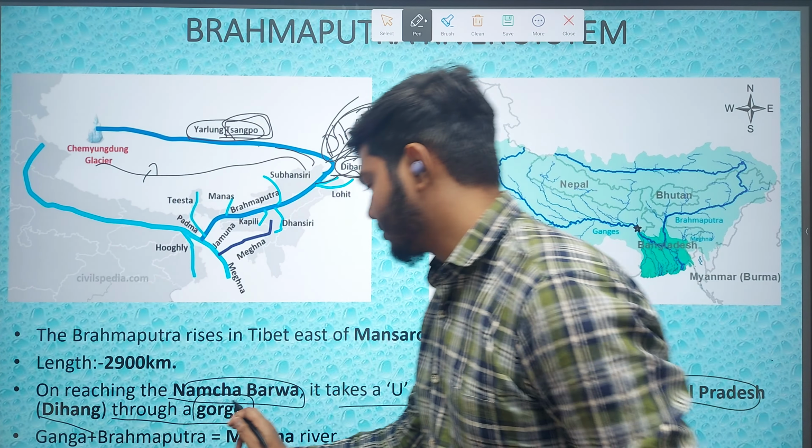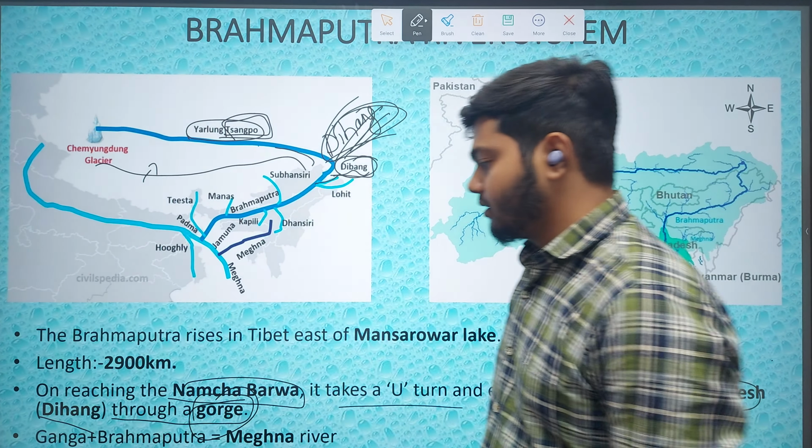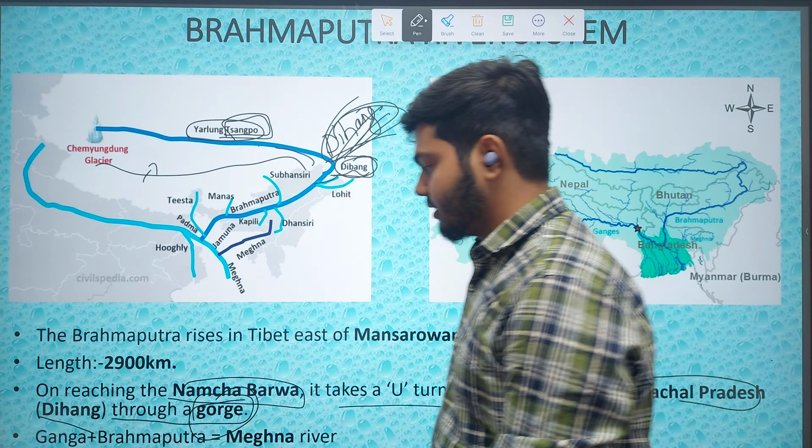The next point is Ganga plus Brahmaputra equals Meghna river. As I told you in the previous lecture on the Ganga river system, when the Ganga enters Bangladesh, it is called Padma, and when the Brahmaputra enters Bangladesh, it is called Jamuna. When Padma and Jamuna join together, they form a stream, and this stream is called Meghna, in Bangladesh. I hope this is clear.